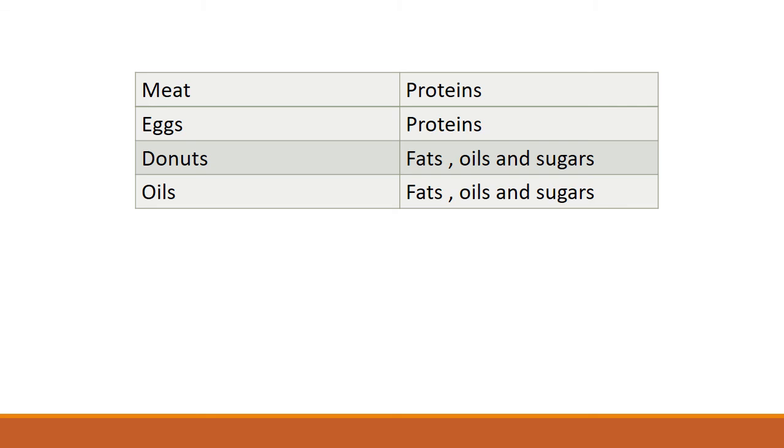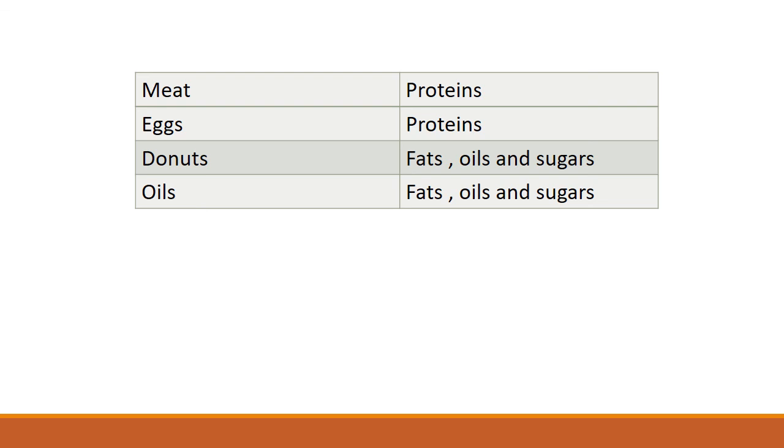Next one is donuts, which is the favorite of all the students, of all the children. Yes, isn't it, students? So, donuts belong to the food group of fats, oils and sugars as they contain lots of sugar and fat in them.